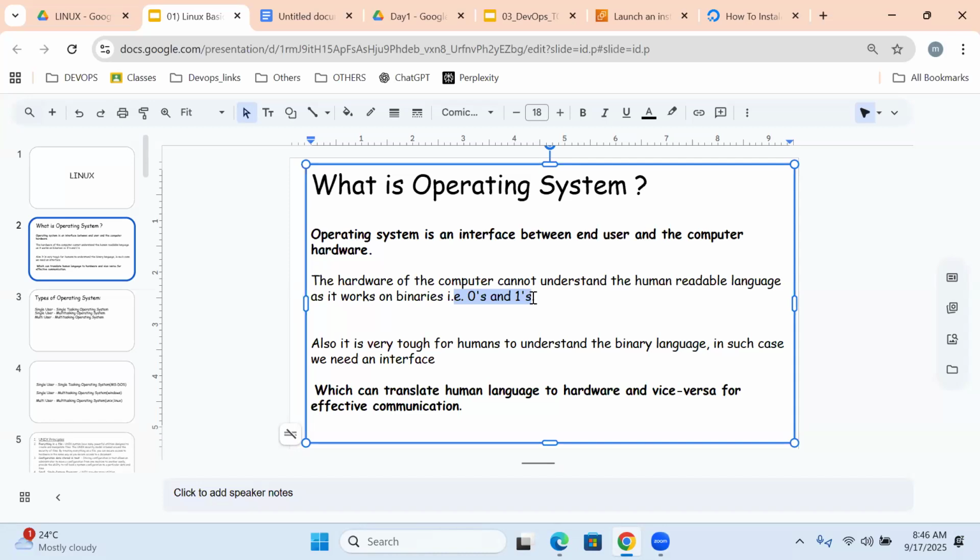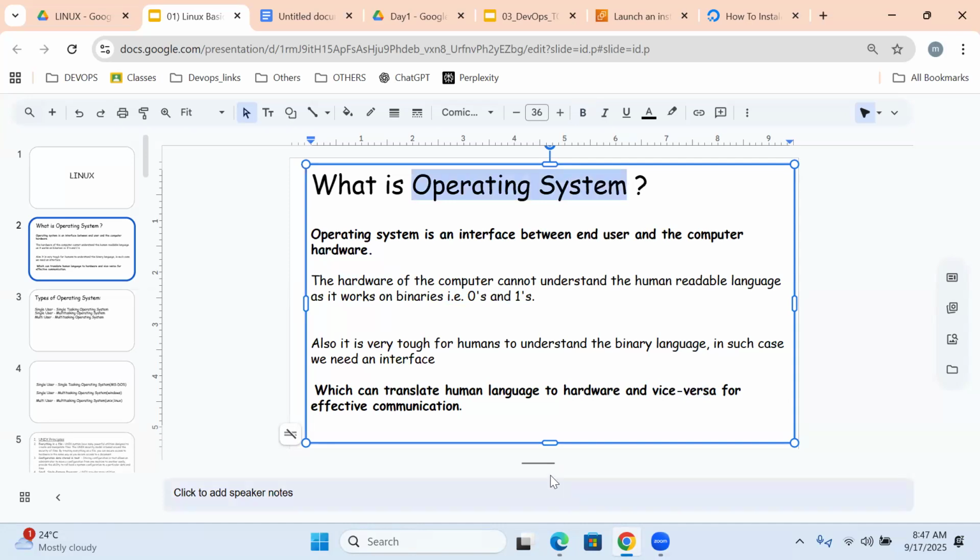As human beings, we speak in English, am I right? Computer hardware can't understand human readable language like English, but it works on binary form. So we require a translator between human readable language and the hardware language, and vice versa. This is exactly the job done by the operating system.